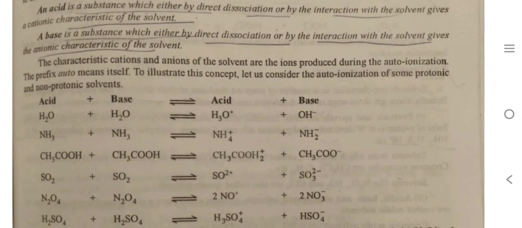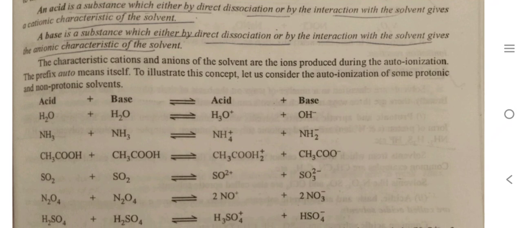The properties of cationic and anionic characteristics of the solvents are the ions produced during the autoionization. The prefix auto means itself. Now we see in the example: acid plus base convert into acid plus base, H2O plus H2O. It will autoionize to H3O+ plus OH-.